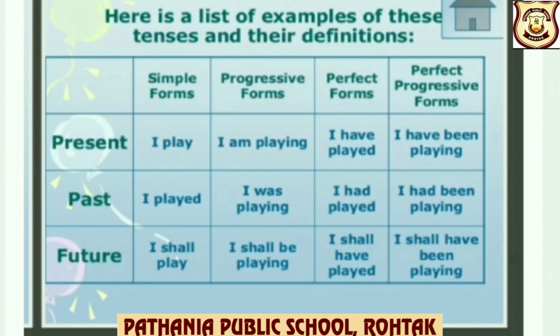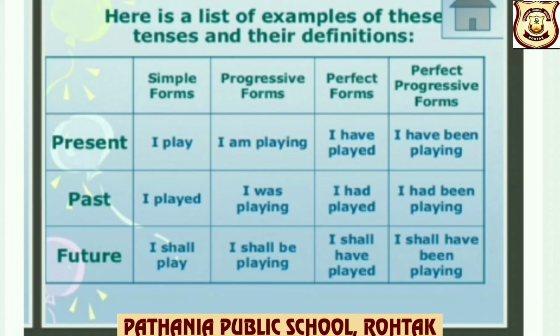Now, here is a list of examples of these tenses, children. Present simple form: I play, that is subject plus first form of the verb with s or es. Present progressive forms: I am playing, subject plus am, is, are as per the subject plus verb first form plus ing, that is playing here.